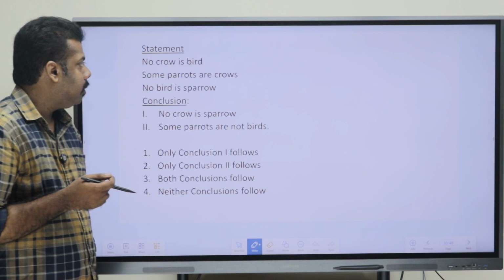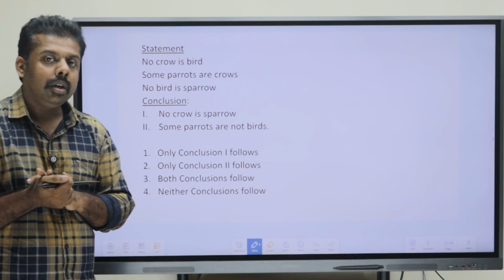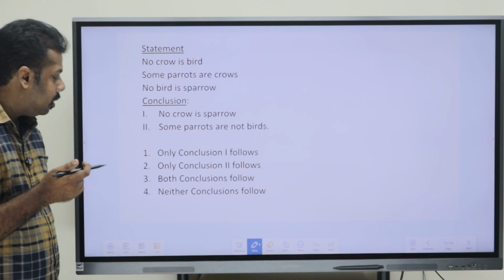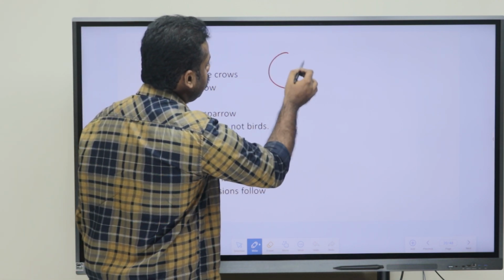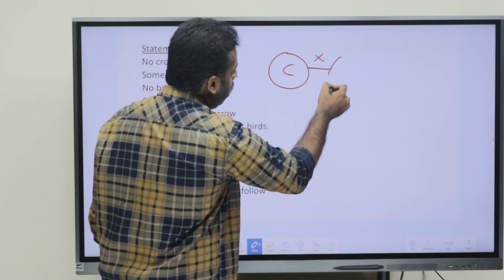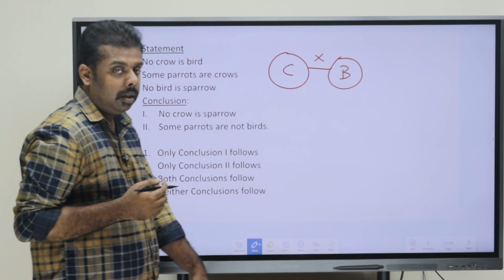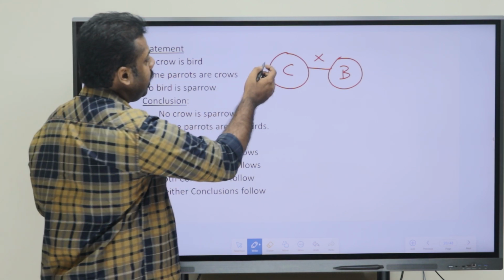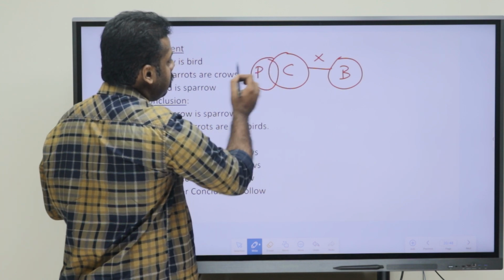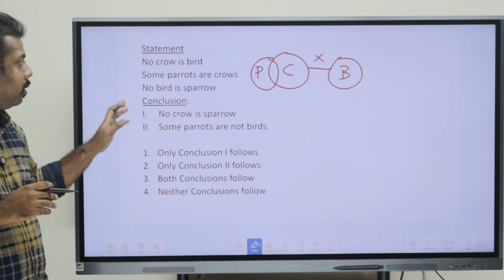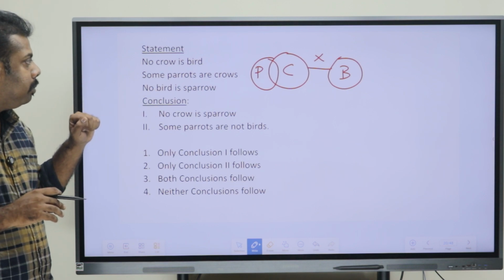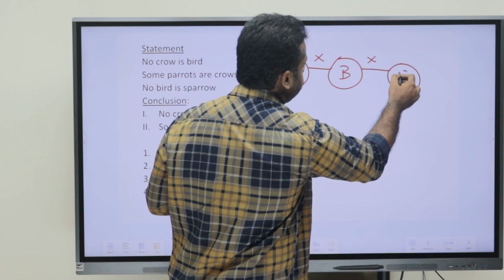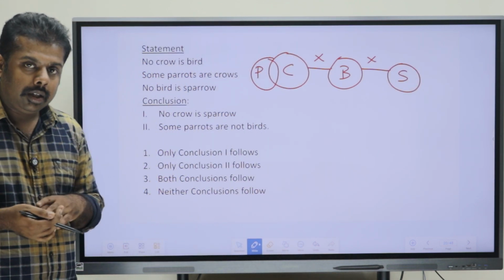Okay, so question number 20. We are looking at the statements they have given. First we can draw the Venn diagram. No crow is bird. So crow and bird do not have a relation here. The second statement, some parrots are crows. So parrots and crow have a some relation. The last one, no bird is sparrow. So bird and sparrow don't have a relation. Bird is here, so bird and sparrow are also not having a relation.